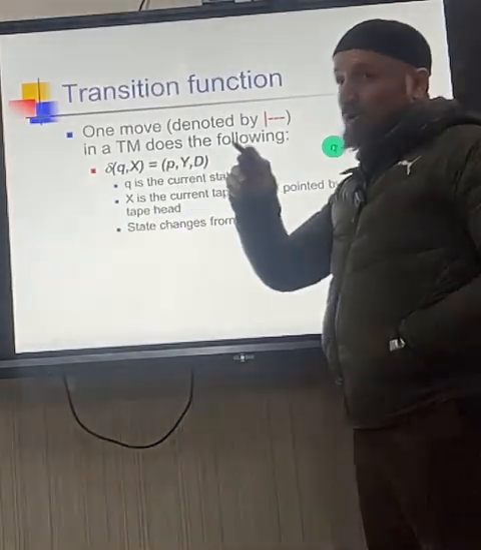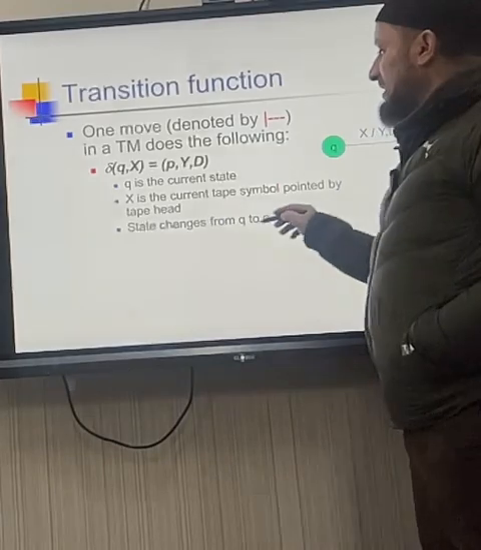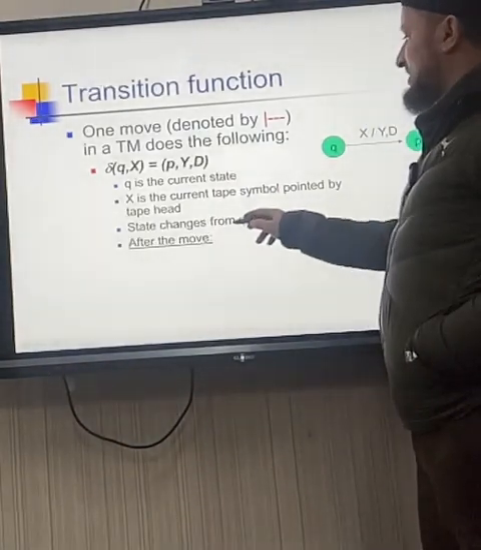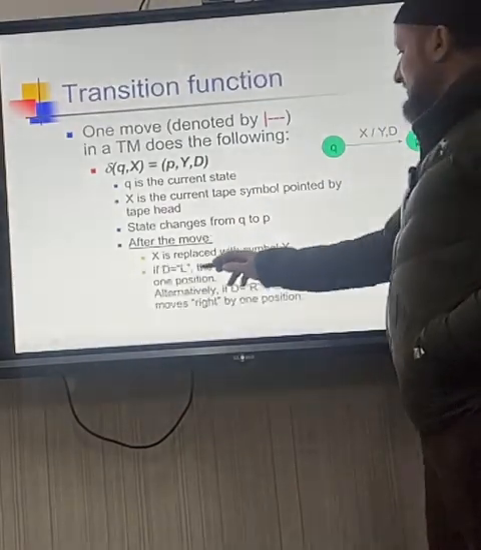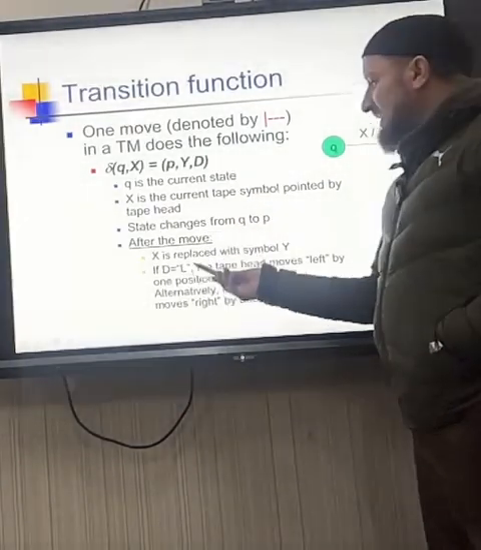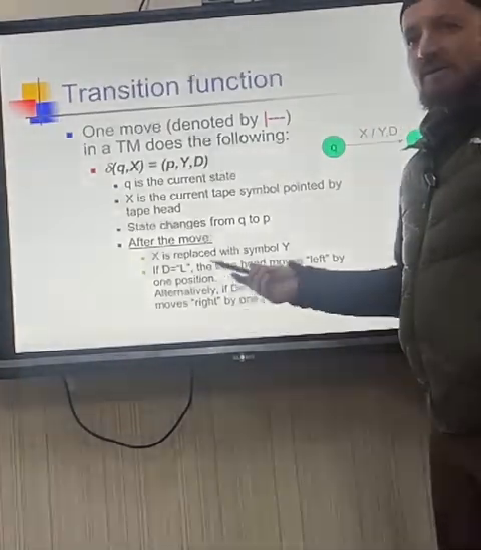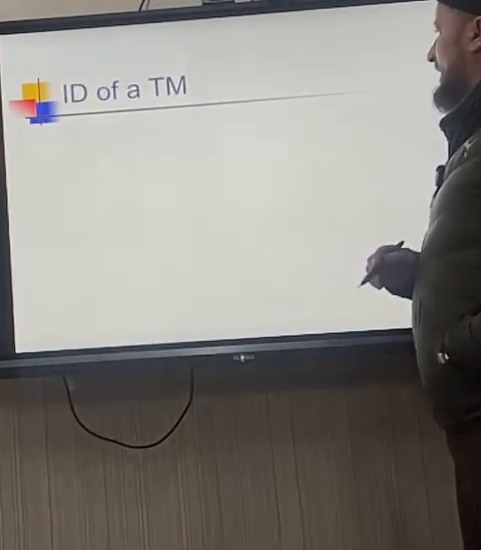This X could be an input, or it could be from the tape symbols. Then you change the state from Q to P. After the move, X is replaced with Y, and if D is left, the head goes to the left; if D is right, it goes to the right. Does it make sense? It is very simple.